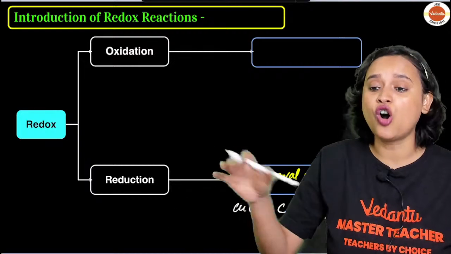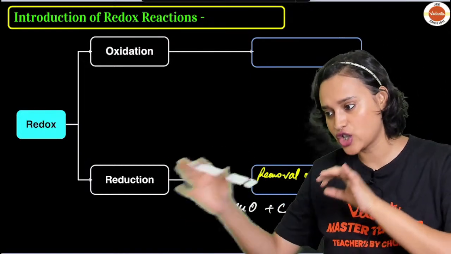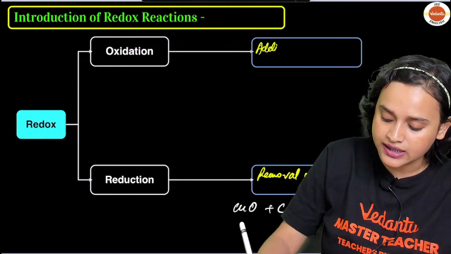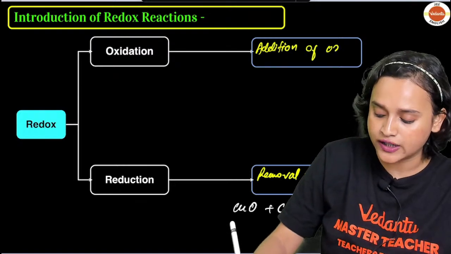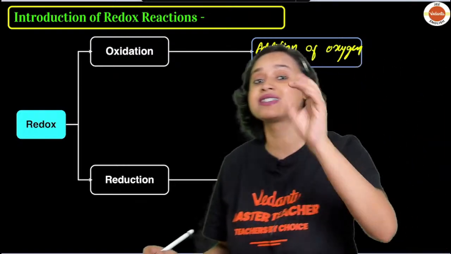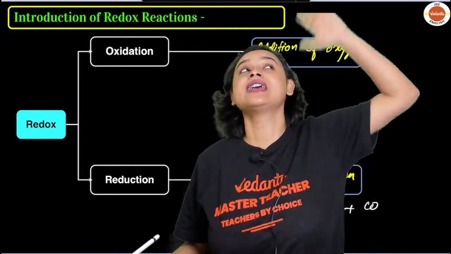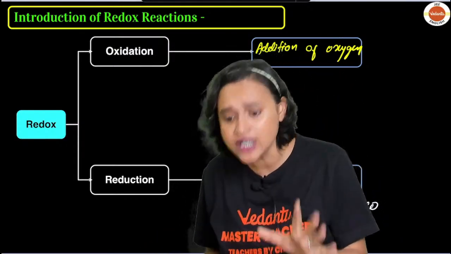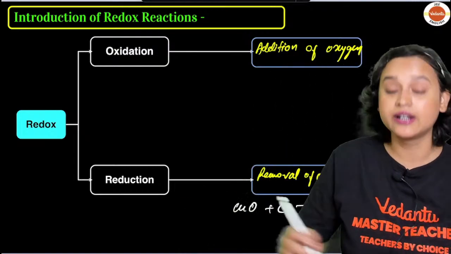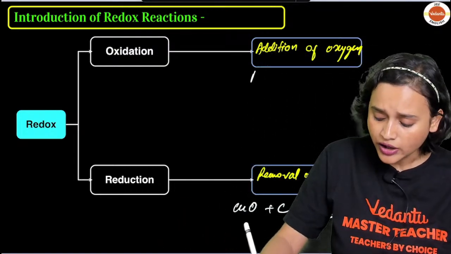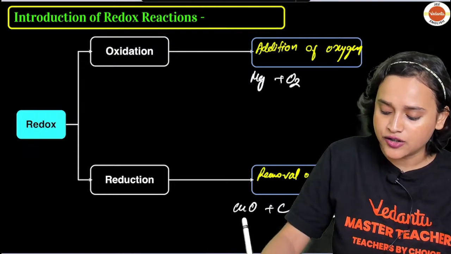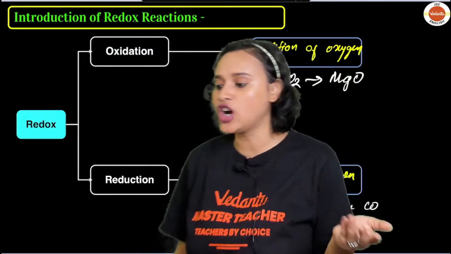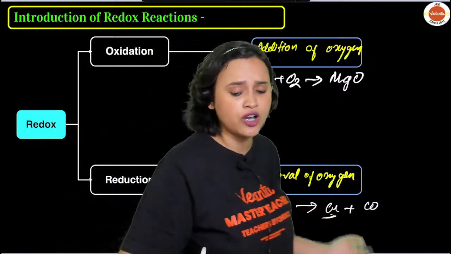Now coming to oxidation. Oxidation was considered to be addition of oxygen only. This I'm talking about the classical school of thought. In the olden times, people used to think that oxidation is addition of oxygen and reduction is just removal of oxygen. So when we talk about addition of oxygen, for example, let's take Mg plus oxygen. You will get MgO, magnesium oxide. So this is your addition of oxygen, and that is your removal of oxygen.